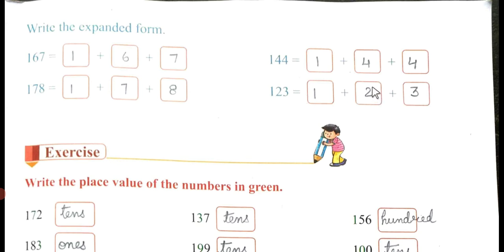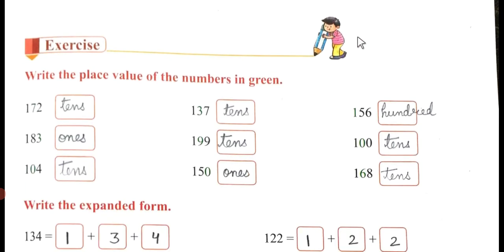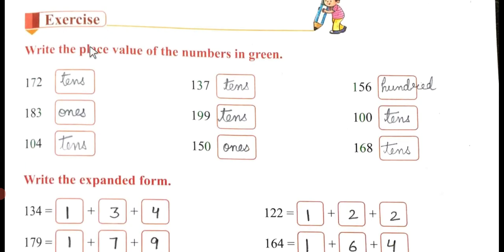So 123. Half of the exercise I have done for you, and half you will do by yourself. So let's get to the exercise.